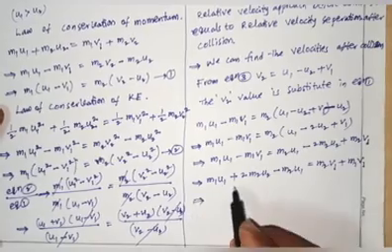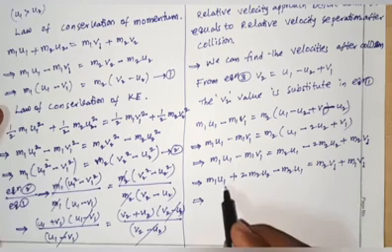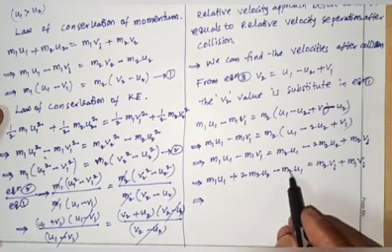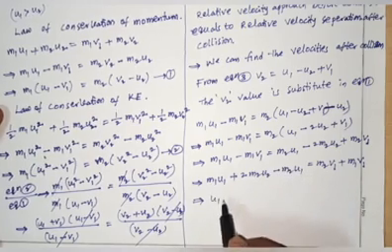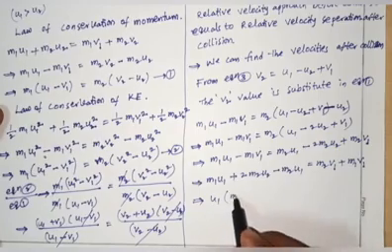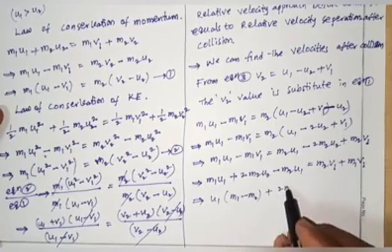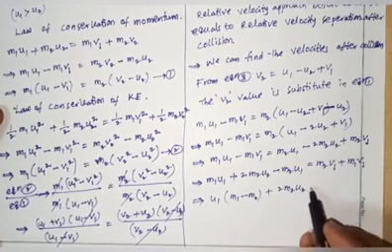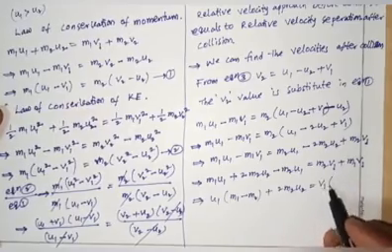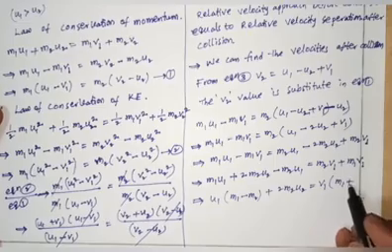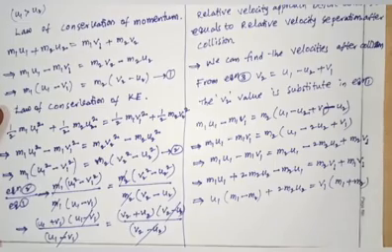That implies m1 u1 minus m2 u1, so u1 is taken common: (m1 minus m2) u1 plus 2 m2 u2 equals v1 taken common, (m1 plus m2).